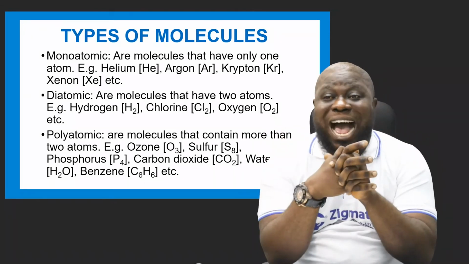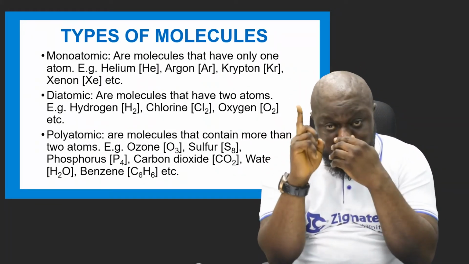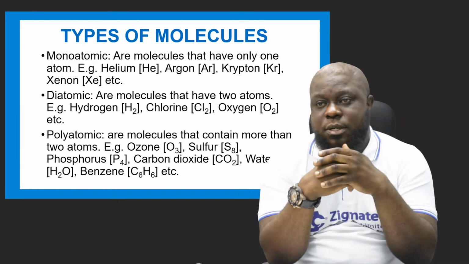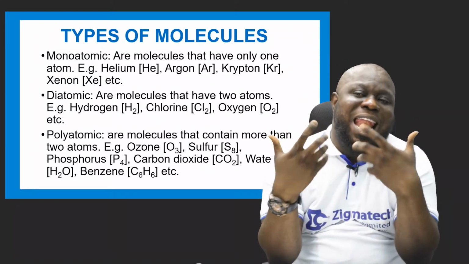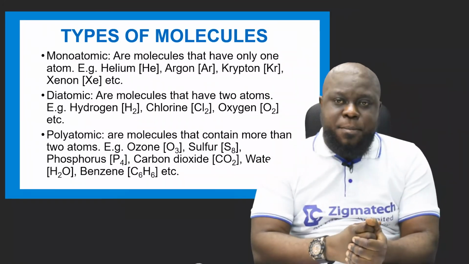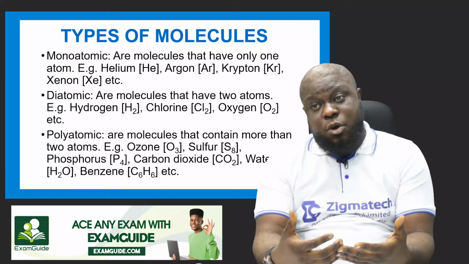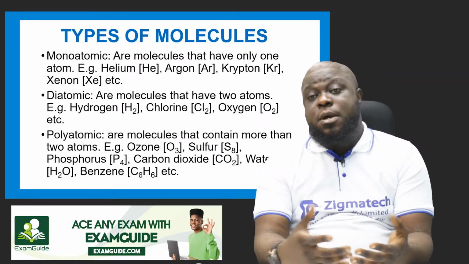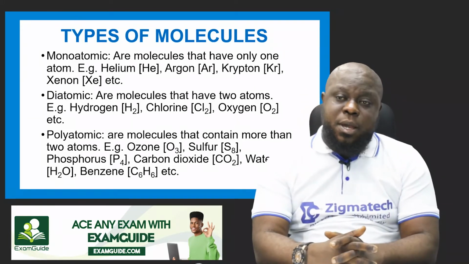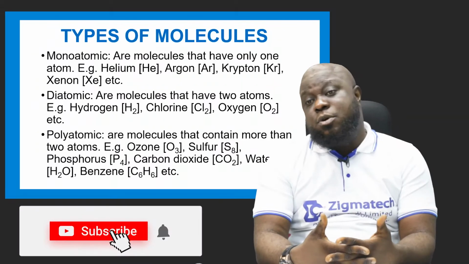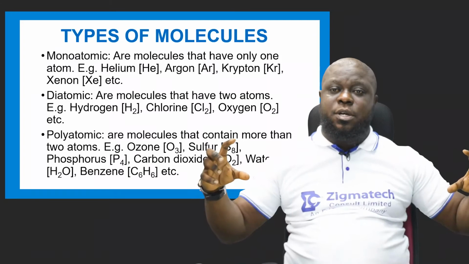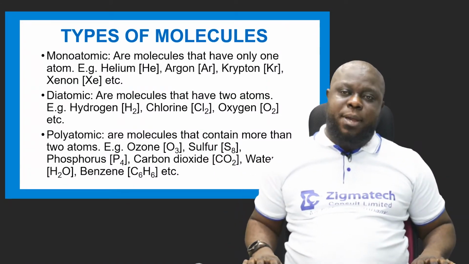Most of these monatomics are the noble gases. They have 1 atomic structure. While the diatomic, hydrogen, chlorine, oxygen, the diatomic are mostly electronegatives. What do I mean? They are mostly non-metals. You know, magnesium too is a diatomic, but most of these diatomic molecules are mostly non-metals. While the polyatomic are mostly hydrocarbons and gases. So take note.